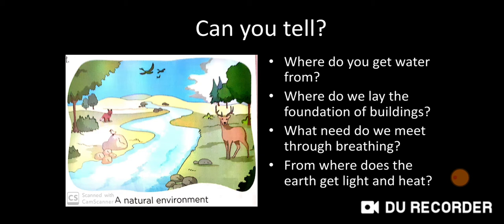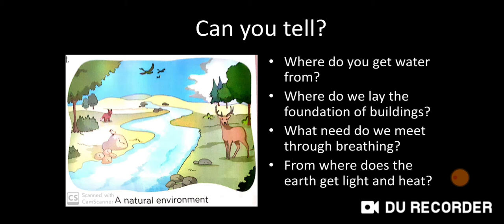Where do we lay the foundation of a building? Yes, the answer is on land. What need do we meet through breathing? You know that the need of oxygen to survive is met through breathing. For this purpose, we breathe in air through our nose.